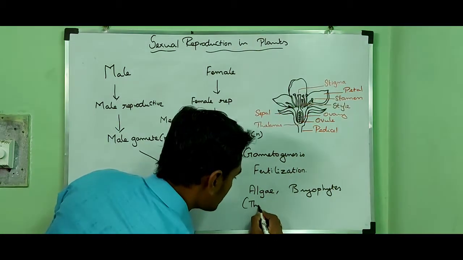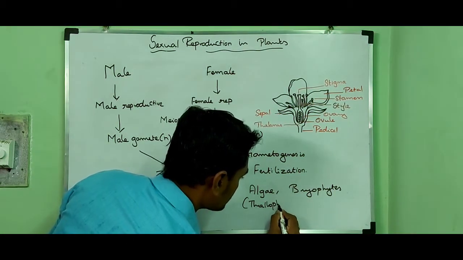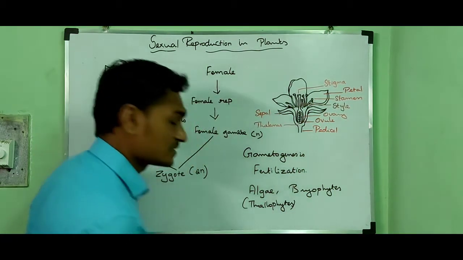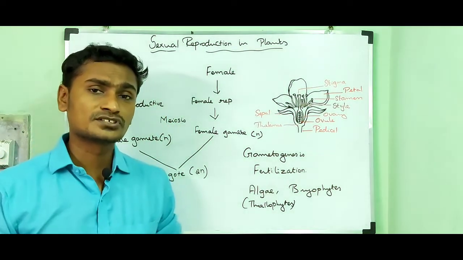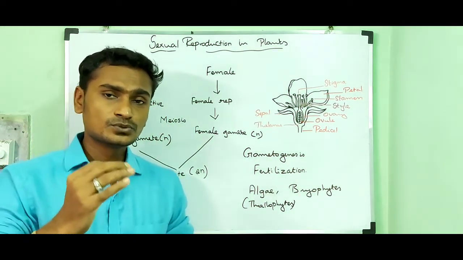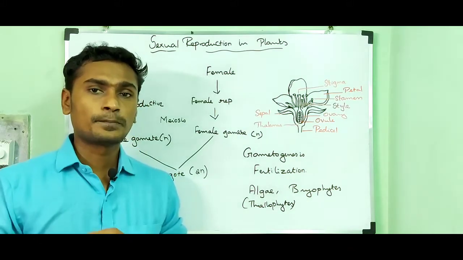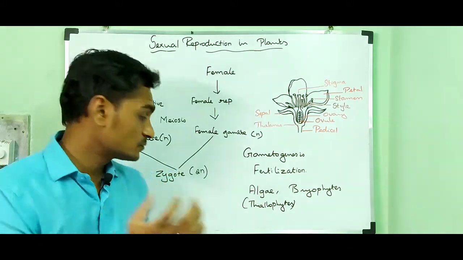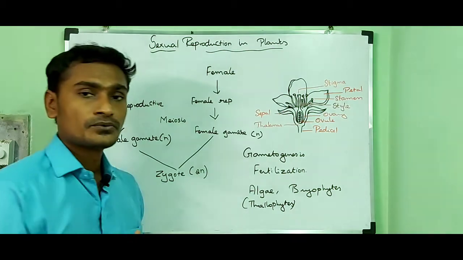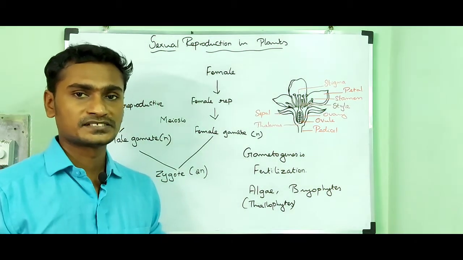Algae are otherwise called thallophytes because the plant body is not differentiated into root, stem, leaf. The plant body is called a thallus, which is why they are called thallophyta.